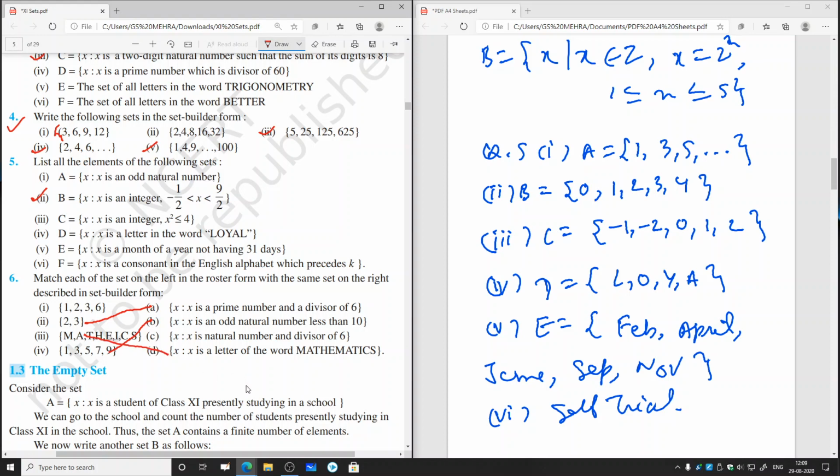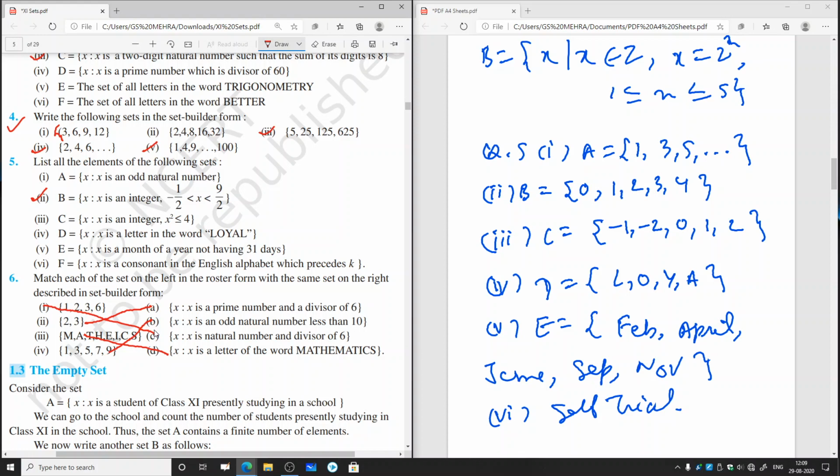Now C part, x such that x is a natural number and a divisor of 6. So it has to be a divisor of 6 and a natural number. In this we can take prime as well as non-prime. So 1 will divide 6, 2 will also divide 6, 3 will also divide 6 and 6 will divide 6. So the first will match with C.